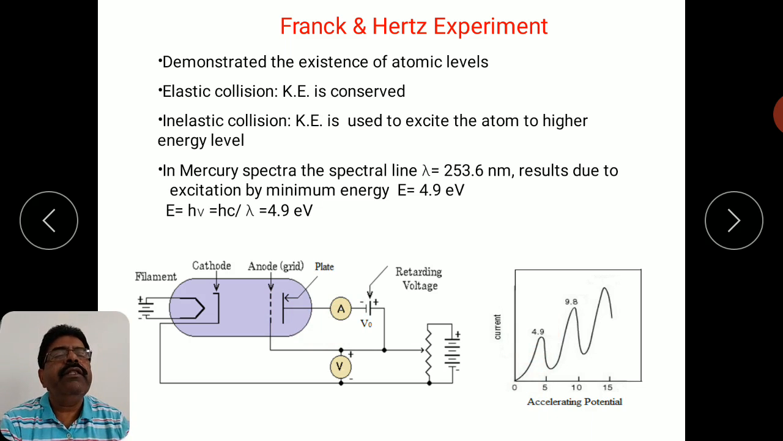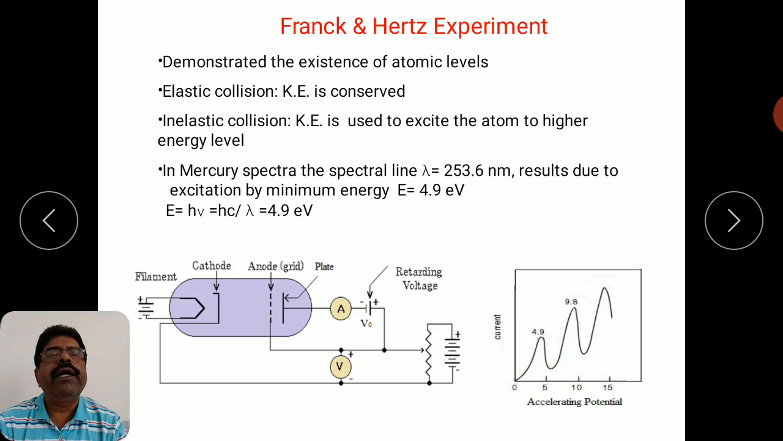But when the electron energy reaches a certain level, because you are accelerating the electrons by increasing the accelerating potential, so the electron energy has increased, and when it reaches a certain energy level, it was found that suddenly the current drops. So why does this current drop? Let us try to understand.